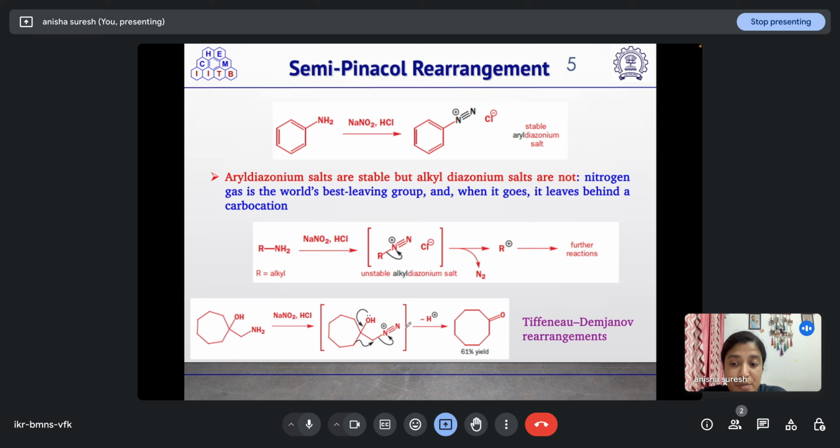This rearrangement, which is the amino alcohol counterpart of the semipinacol rearrangement, is known as the Tiffeneau-Demjanov rearrangement. So it is a form of semipinacol rearrangement only. Tiffeneau-Demjanov rearrangement.